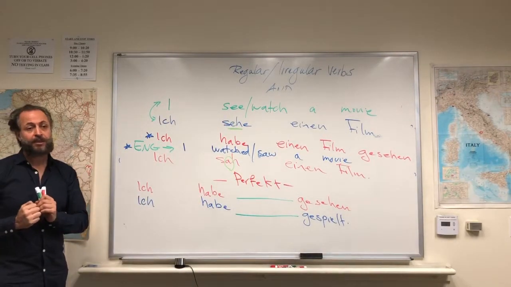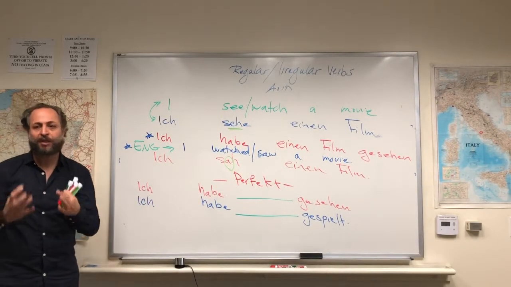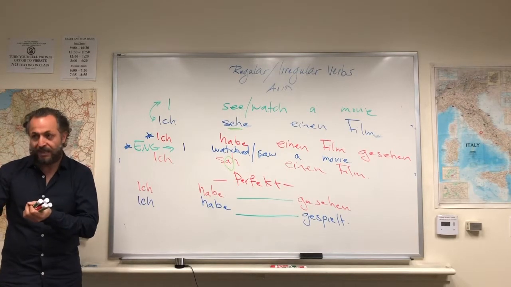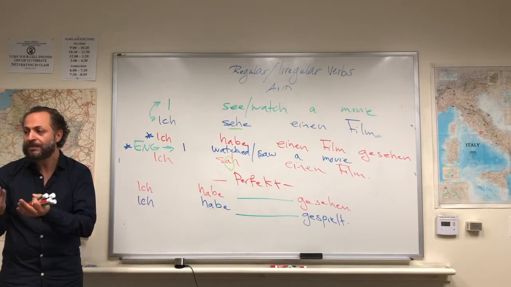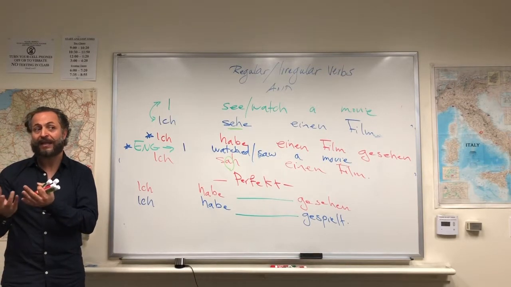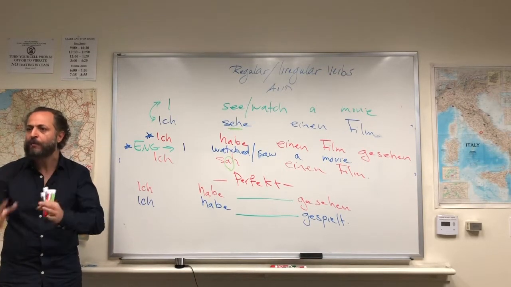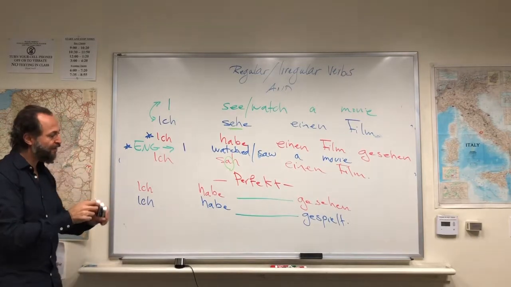Not only the object, any other additional information I want to infuse to the phrase, at what time I did what, with whom, under which circumstances, and in which modality, it comes always between the first part and the second part. Think about that.